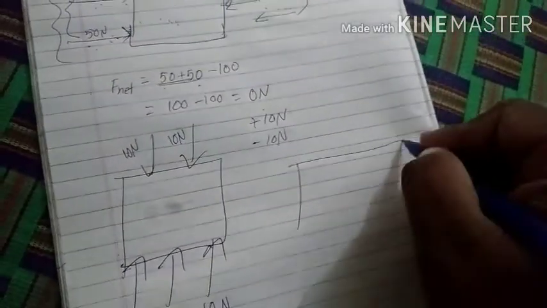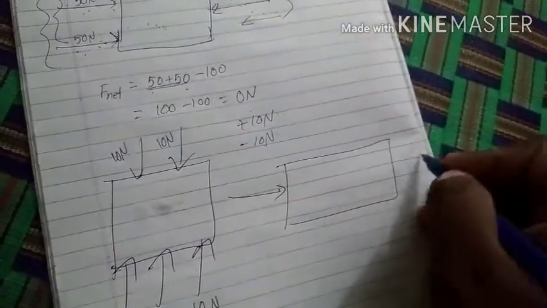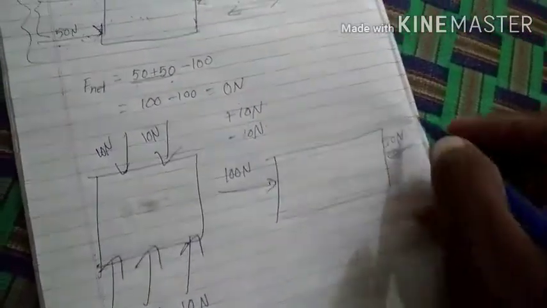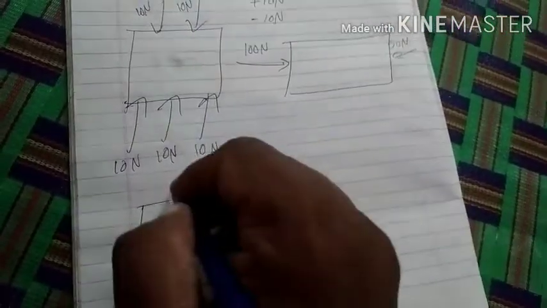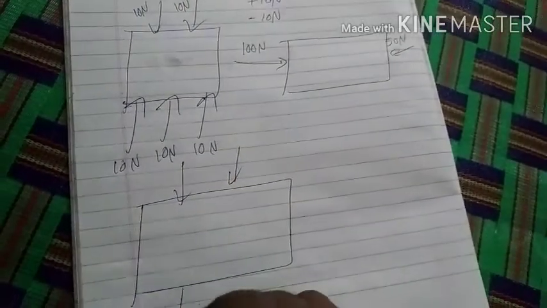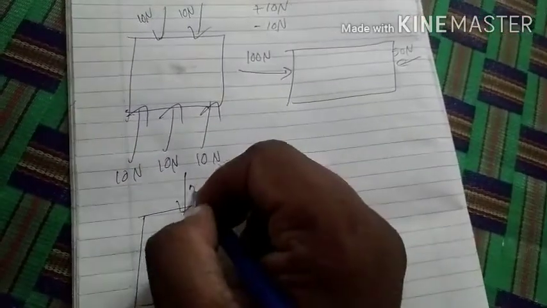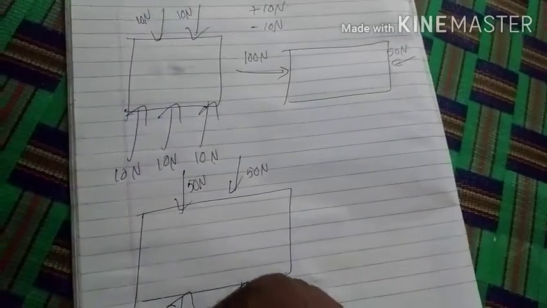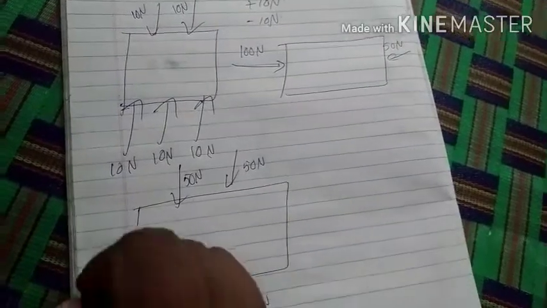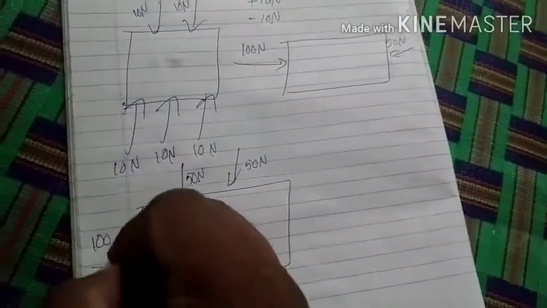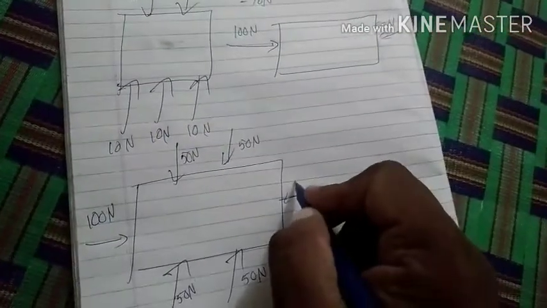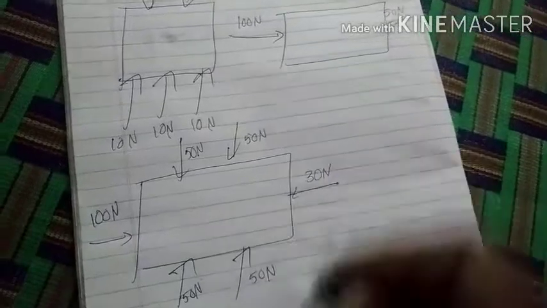The next diagram: 100 newtons, 50 newtons, 50 newtons, 50 newtons, 50 newtons, 100 newtons, 30 newtons.